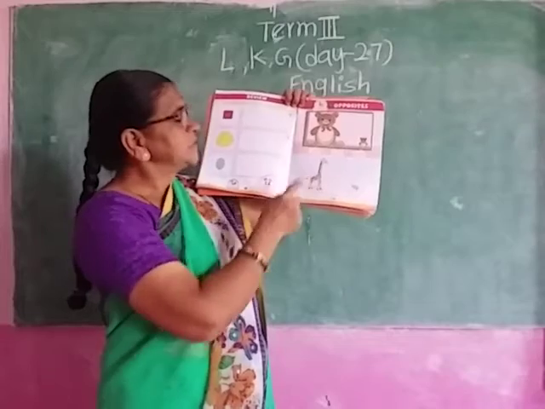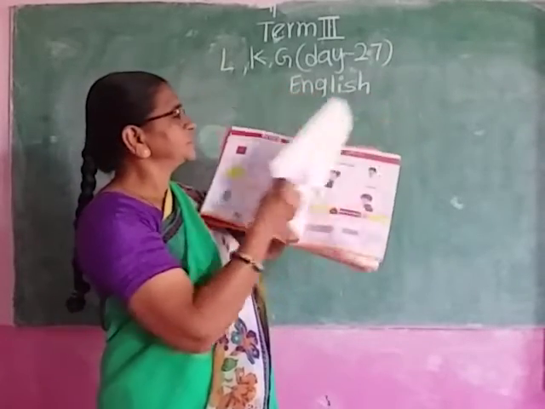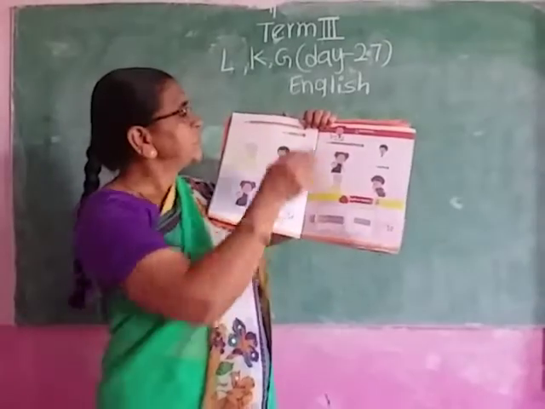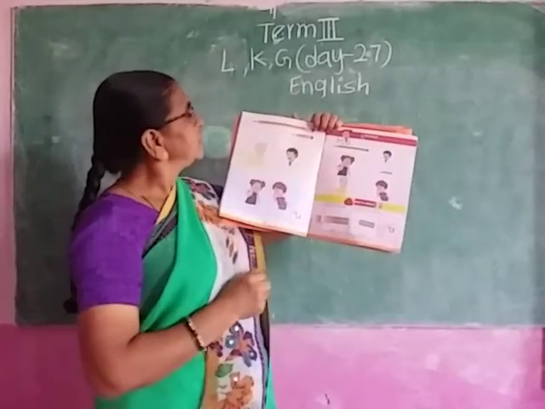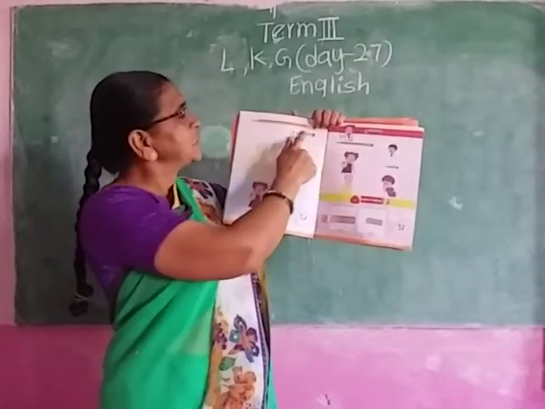Here, where is the tall one? Yes, it is tall. Where is the short one? It is short. Here, where is the short pencil? Yes, here it is, a short pencil. Where is the long pencil? Here it is. Yes, it is long, and it is short.